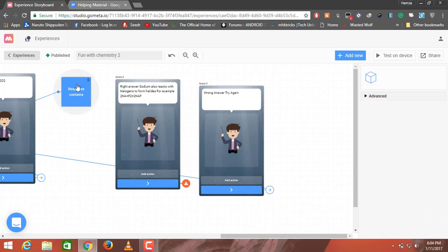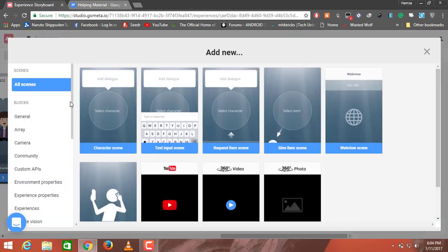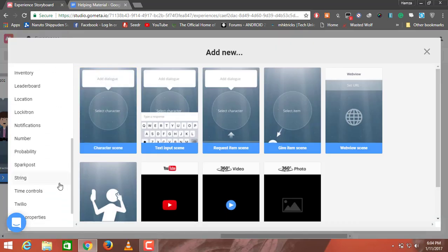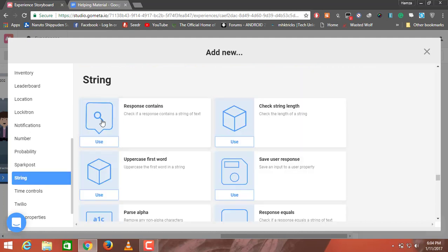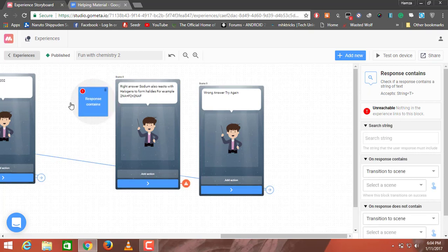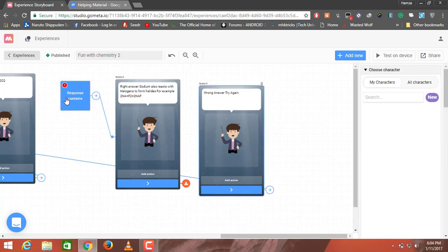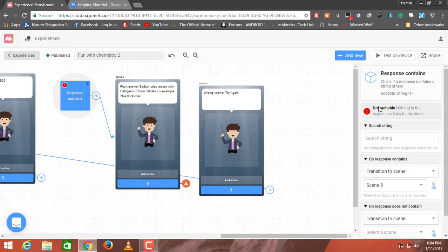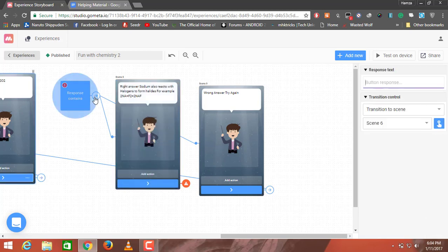I'm waiting for the response contains block to load. While it is loading, I'm gonna delete this. I'll add the same block again to see if this works or not. String. First I'm gonna link this, with the response contains, to scene number 8, and if it doesn't, to scene number 9. For this, I'm gonna click on this. So I'll transition it to this.